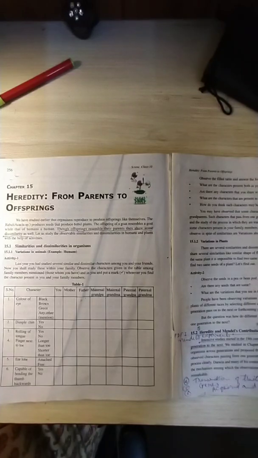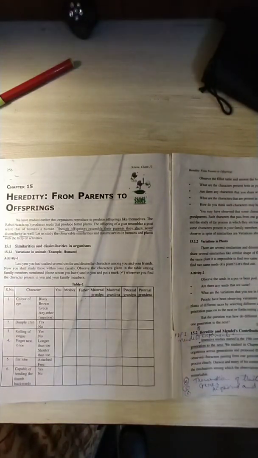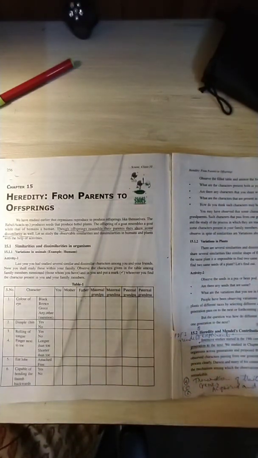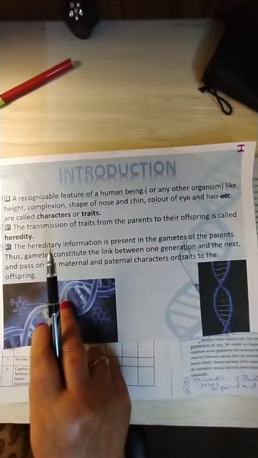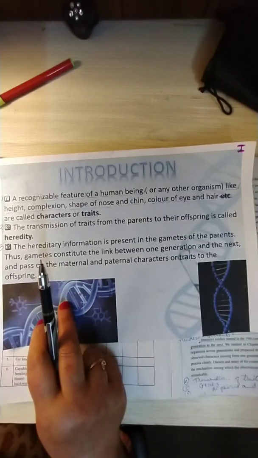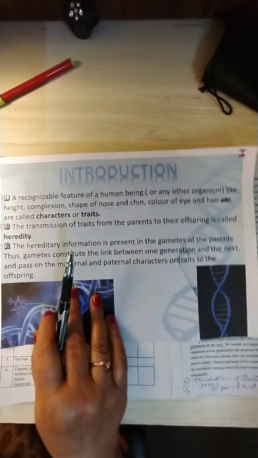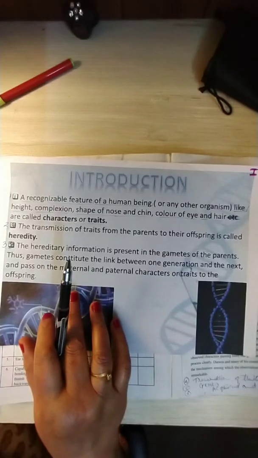So, what is transferred or transmitted from parents to offsprings? Characters or traits are transferred from parents to offsprings. So, let's understand what are these traits or characters? What do they actually mean?